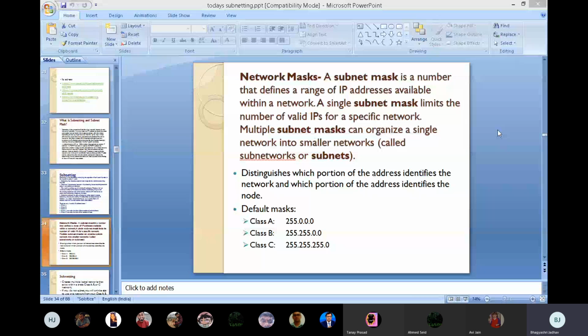It distinguishes which portion of the address identifies the network part and which portion identifies the node or host part. For that, the default mask of class A is 255.0.0.0, meaning the first part is only 255. In class B, two parts are 255.255, and the remaining are 0.0. And then class C is 255.255.255, and the last one is 0. This is the default mask of class A, class B and class C.